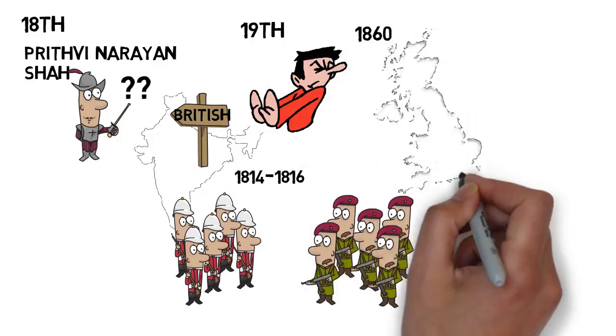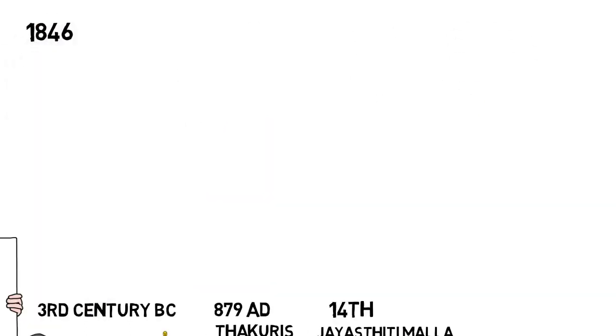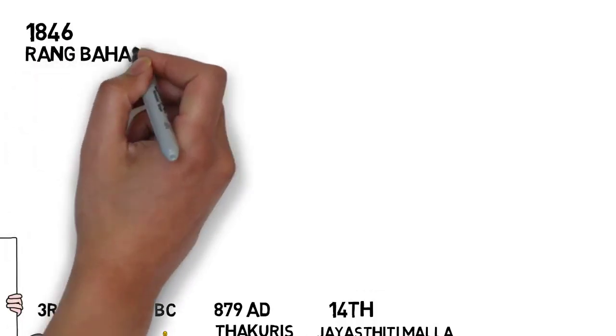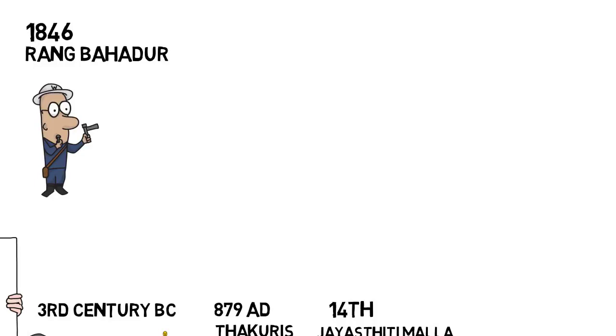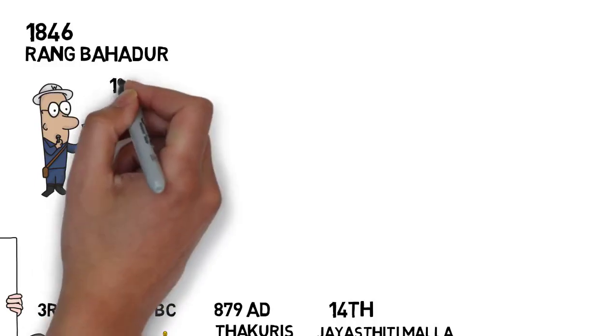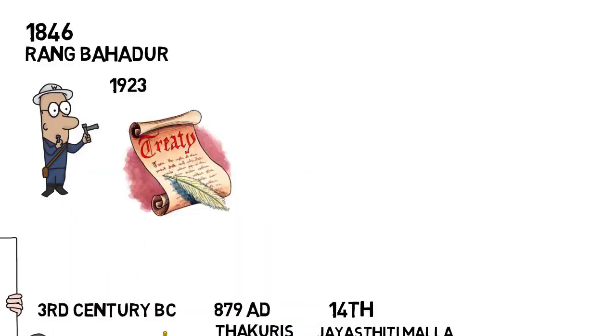Then in 1860, Nepalese soldiers began serving in the British Army. Meanwhile, in 1846, a man named Rang Bahadur seized power and declared himself Rana, or Prime Minister. Afterwards, the kings of Nepal were only figureheads and the Rana held the real power. Finally, in 1923, Britain and Nepal signed a new treaty.